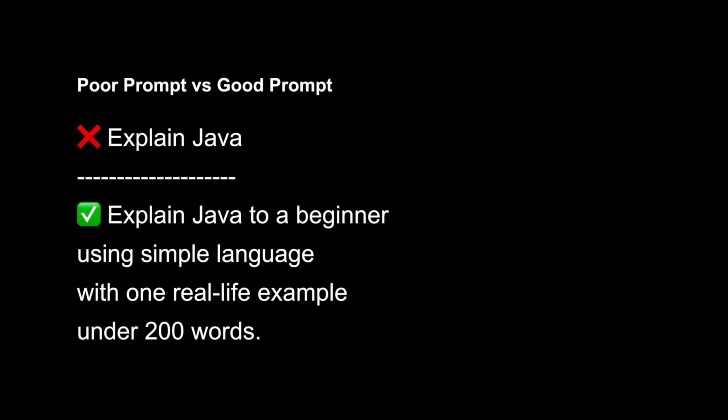Look at the first prompt. "Explain Java." Can the AI answer it? Yes. But what kind of explanation should it give? Should it give one for beginners? For experienced developers? In one sentence or in 10 pages? It doesn't know. Now, look at the second prompt. We have specified the audience, language, length, and asked for an example. Now the AI has much clearer instructions. The more specific you are while asking a question, the better the response is likely to be.